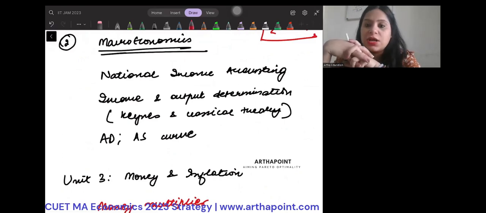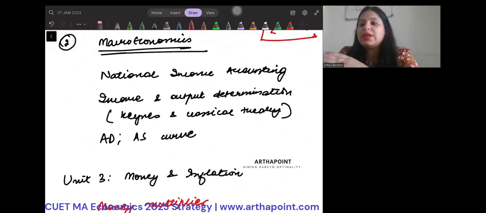Macroeconomics, you should know national income accounting. What is GDP? GNP. Which goods are included? Second hand goods क्यों include नहीं होते हैं? किसकी imputed income include होती है? कौन सी income include नहीं होती है? Transfer payments include होती हैं या नहीं होती है? So you have to understand each and everything.